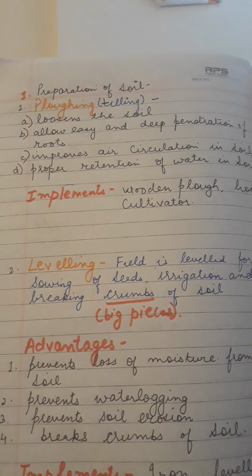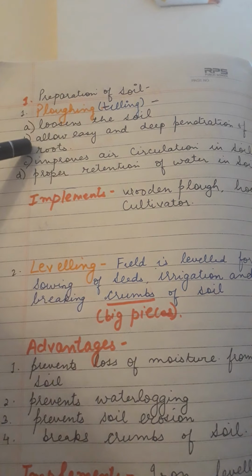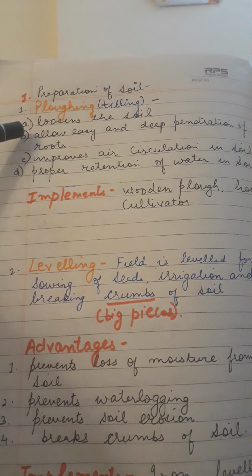The first step in the preparation of soil is plowing. Plowing is also known as tilling. The main advantage of plowing is that it helps in the loosening of the soil. It allows easy and deep penetration of the roots. That means roots penetrate very easily into the soil. They can go very deep into the soil, which allows better absorption of water and minerals from the soil.